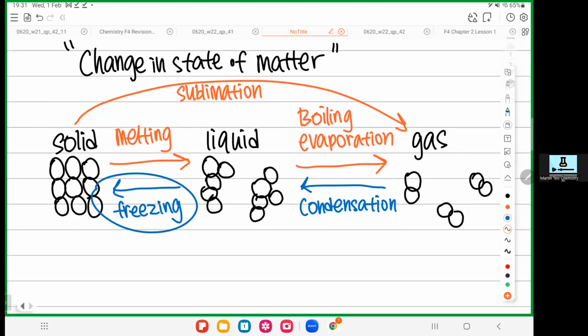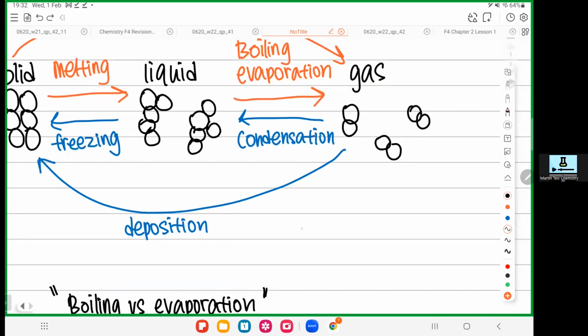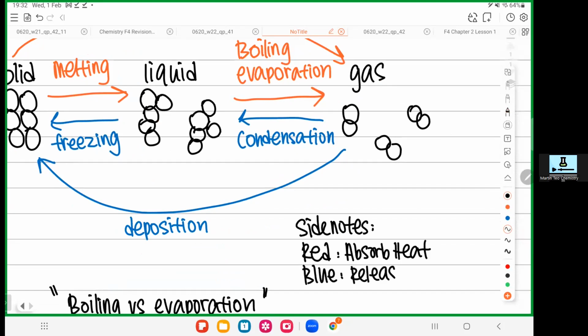Okay. Last one, you can change the gas directly to solid. This one is called deposition. Side notes. I put a side note here for you. The red color here means you need to absorb heat or absorb energy. The blue color here means you need to release energy or release heat.